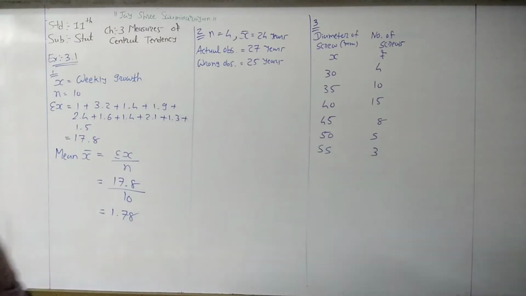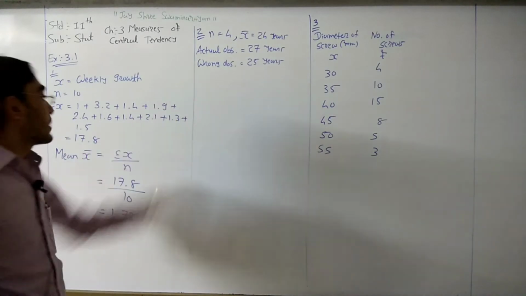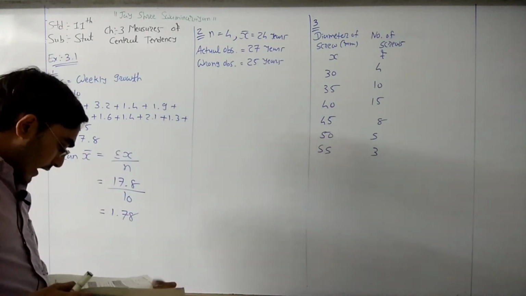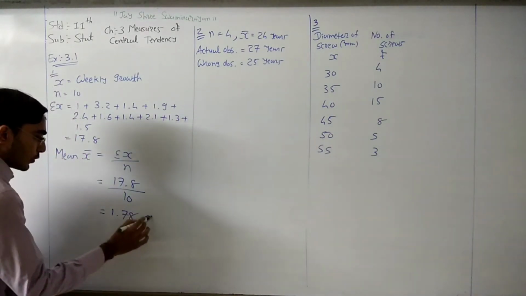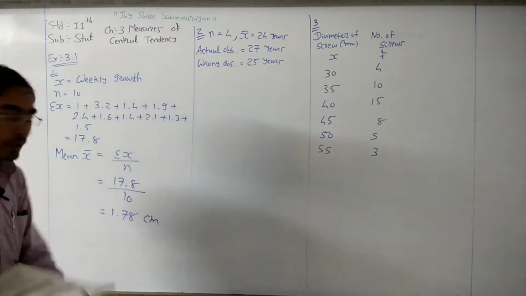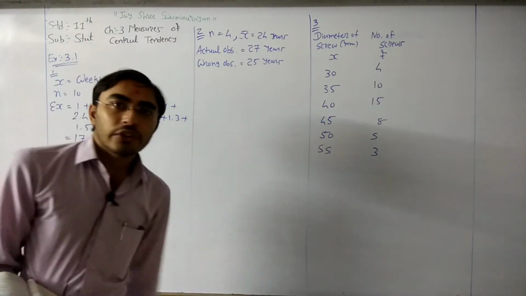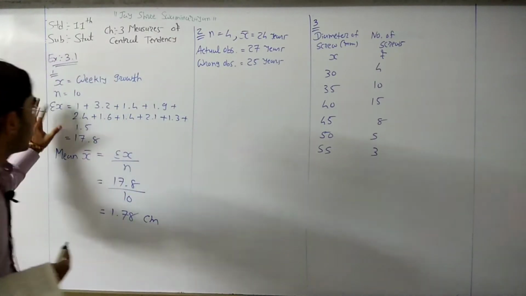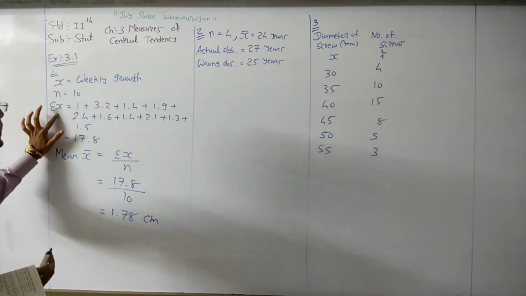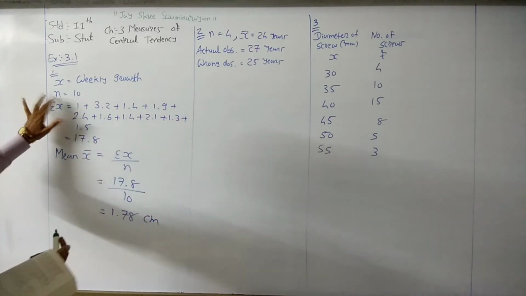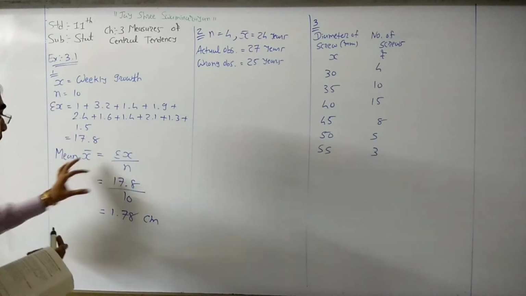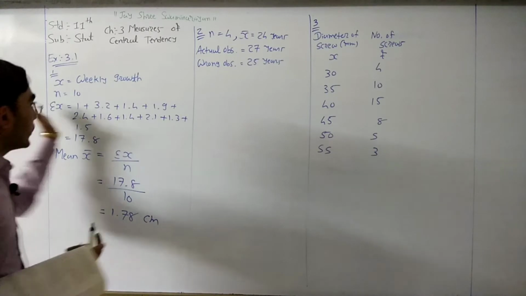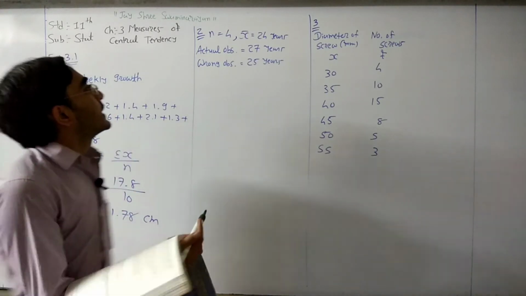Here the unit is centimeter, so we need to write the unit: 1.78 centimeter. First of all, we need to find sigma x, that means the addition of all the observations, and the total number of observations, and put these values here. This is ungrouped data.